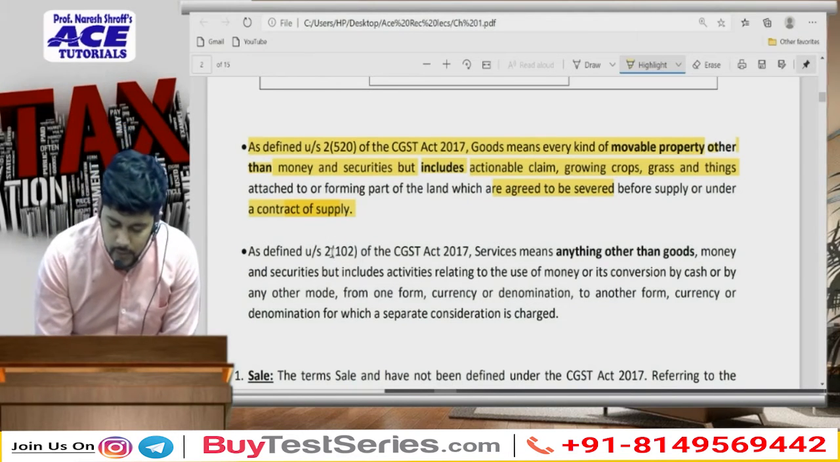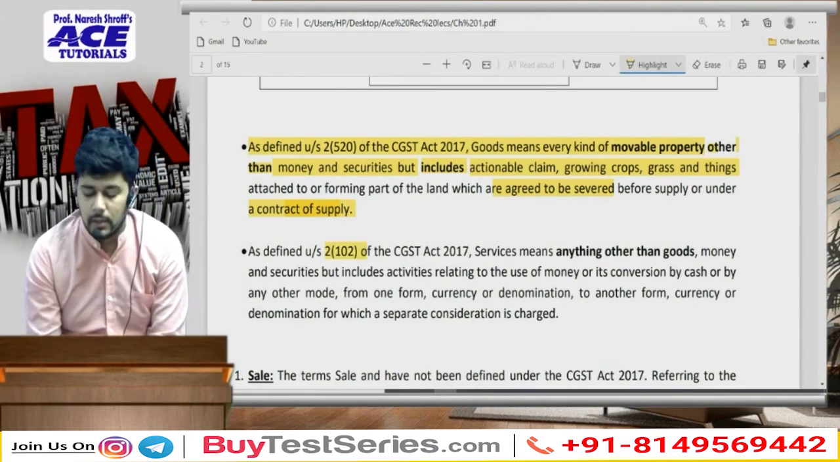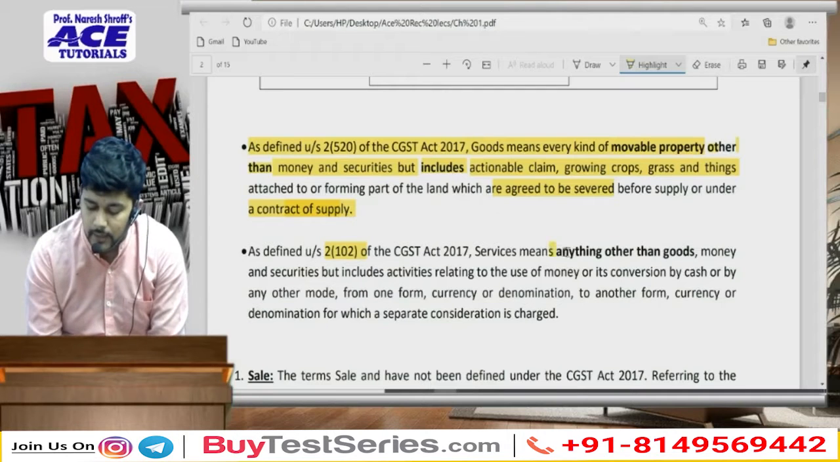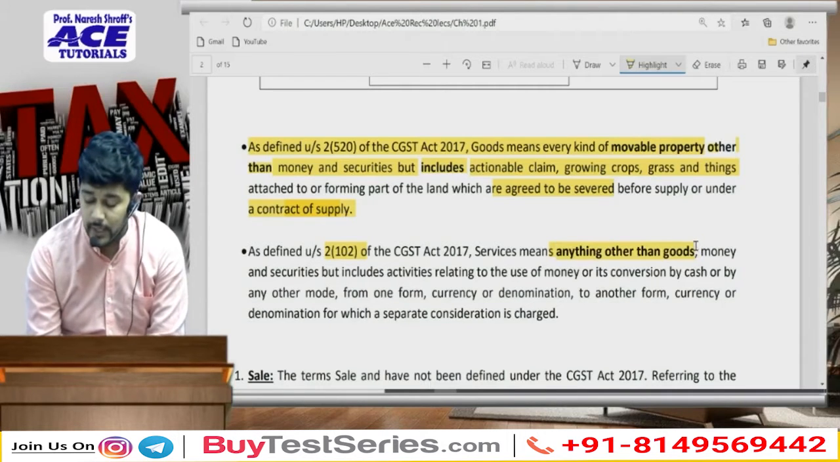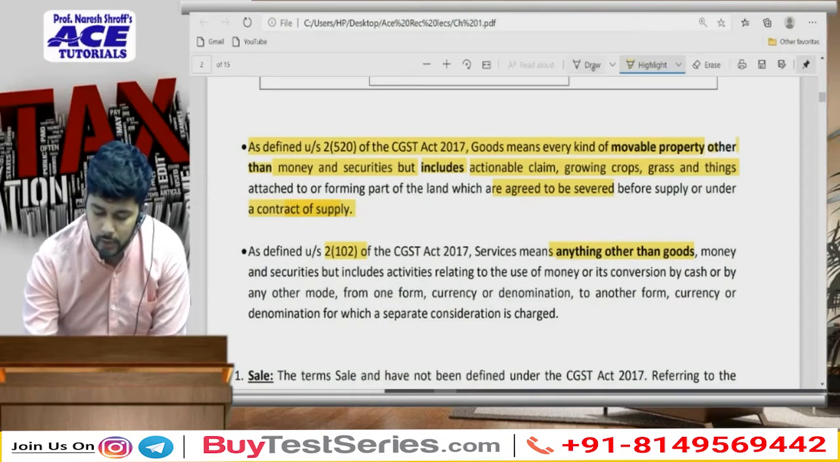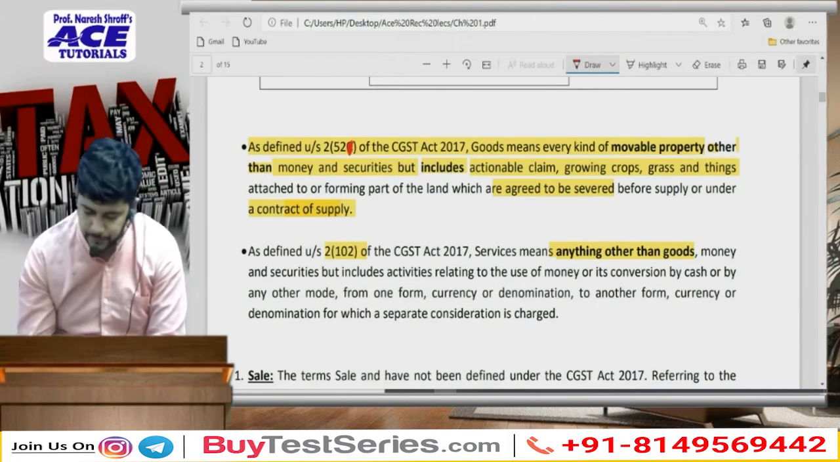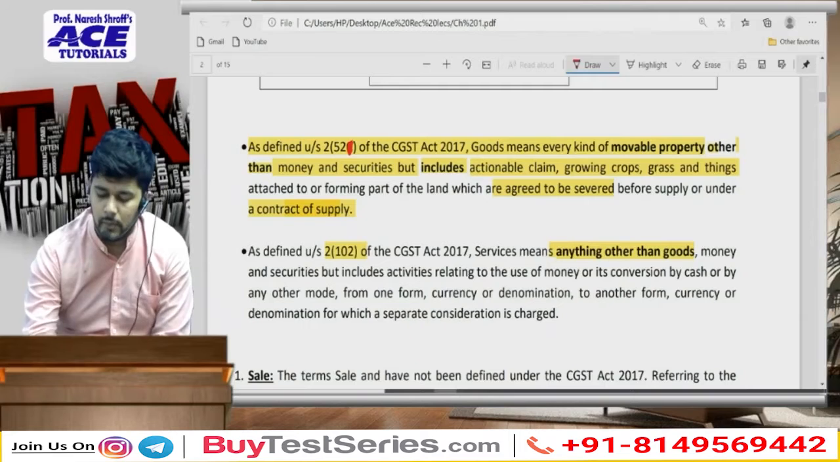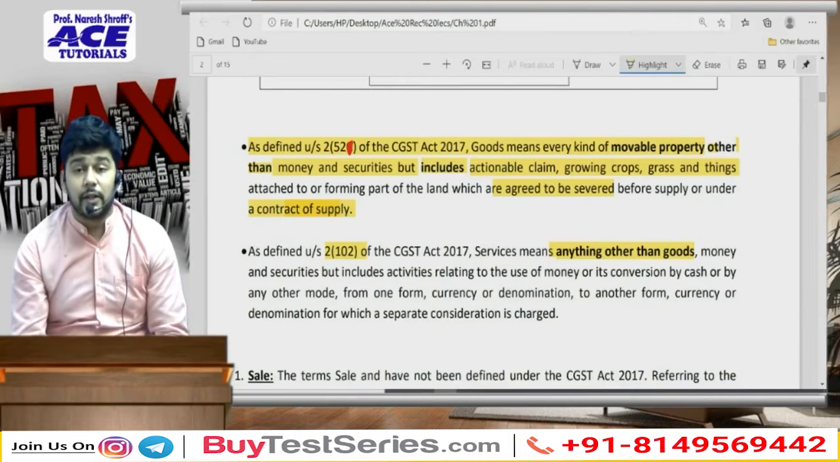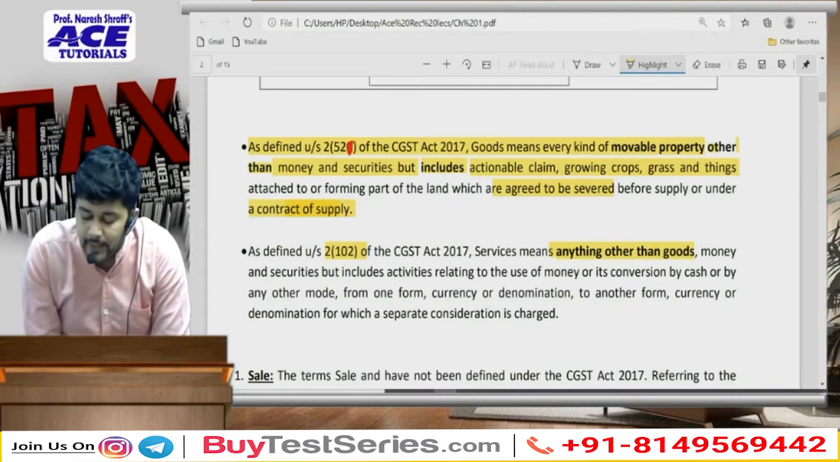What about the definition of the word services then? Services means anything other than goods. Anything other than goods. So for the sake of clarity, I'll just make it 252. Yeah. Then, as defined under section 2, subsection 102, services means anything other than goods.